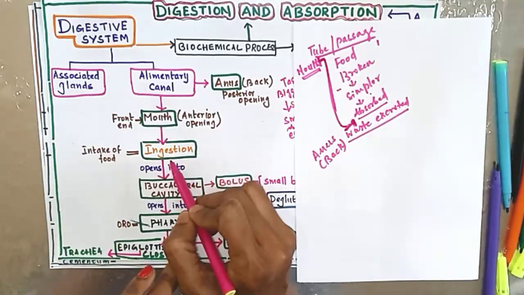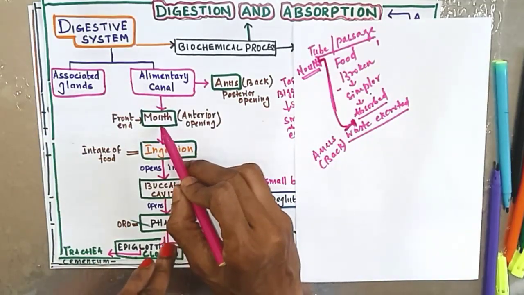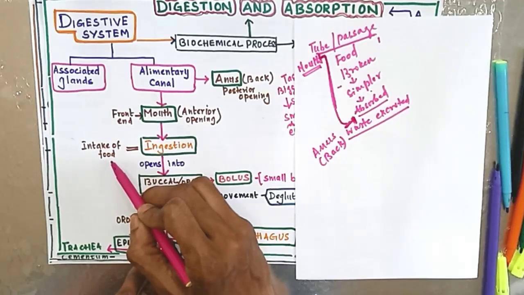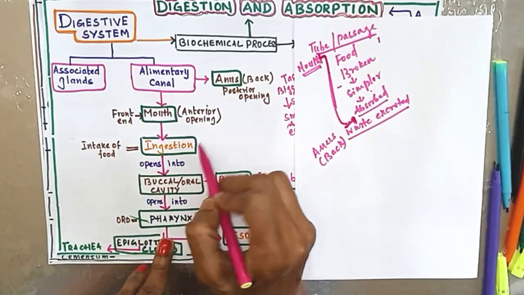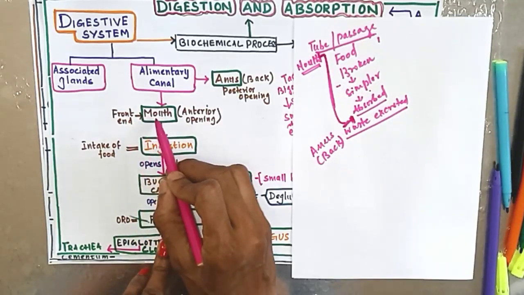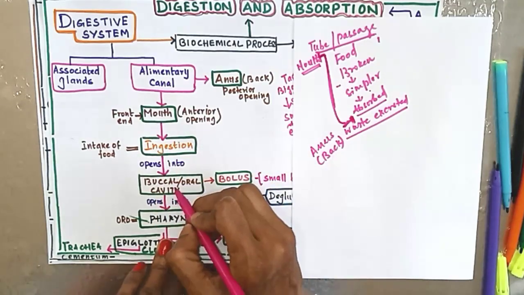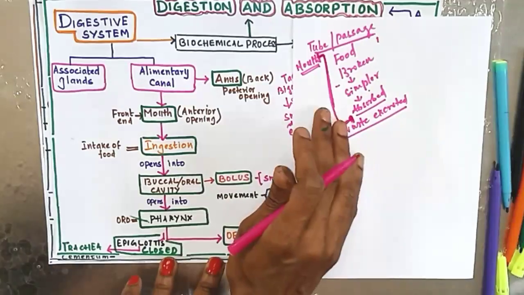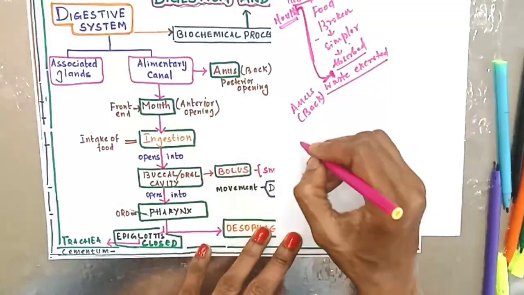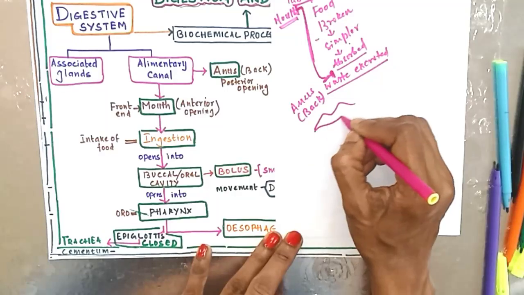Second, we take the food through the mouth. That is intake of food, you call it ingestion. This is the second MCQ: the process through which we take food in through the mouth is called ingestion. Now the mouth opens into the buccal cavity or oral cavity. So you can see the mouth, lips.